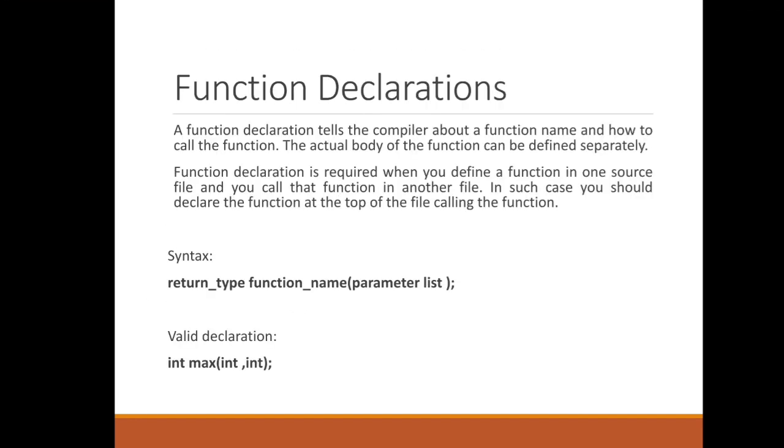Now we will see a function declaration. What so far we have covered is function definition and the function call. Now, what is a function declaration? It tells the compiler about the function name, how to call the function, and if any data, the types of parameters or the return type. It gives all the information about the function to the compiler.